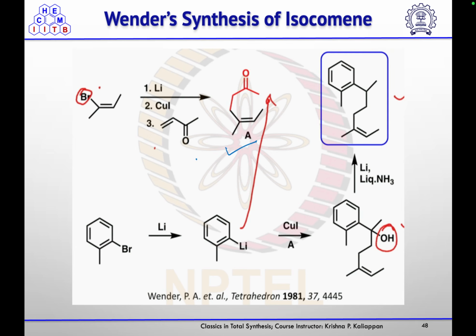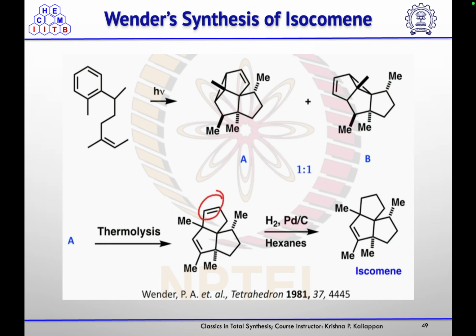Then for the addition of the other fragment, they started with this bromobenzene, which on treatment with lithium will undergo lithium halogen exchange to form this lithiated species, and in the presence of copper iodide, it will undergo addition on this ketone to get this alcohol, which they removed. As this is a benzylic alcohol, they reduced it using lithium and liquid ammonia to get the corresponding olefin.